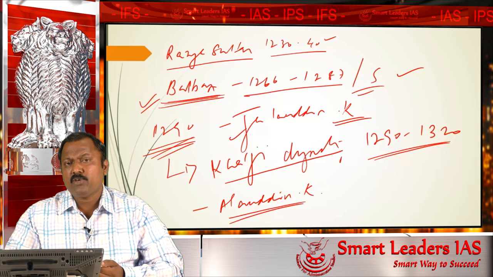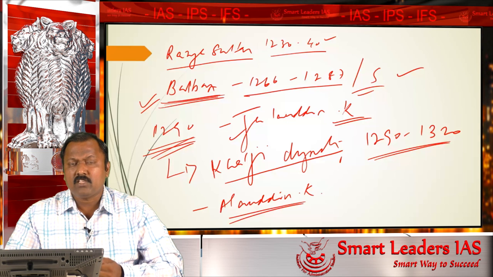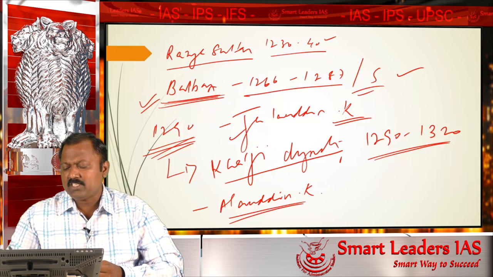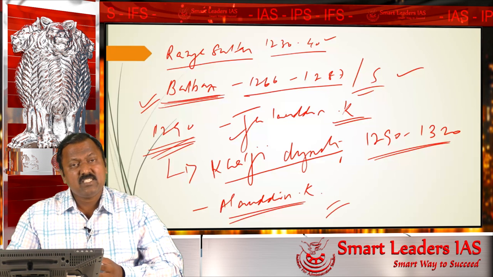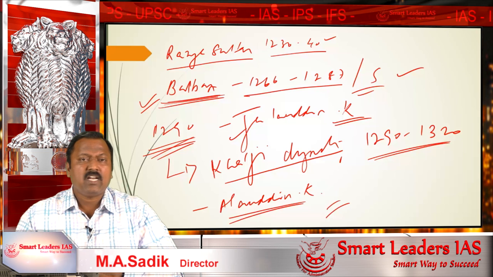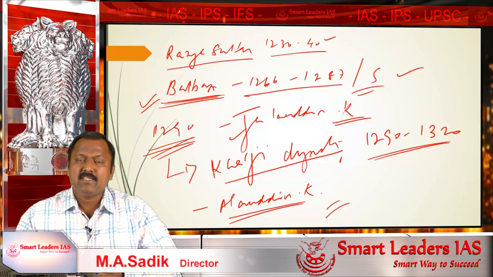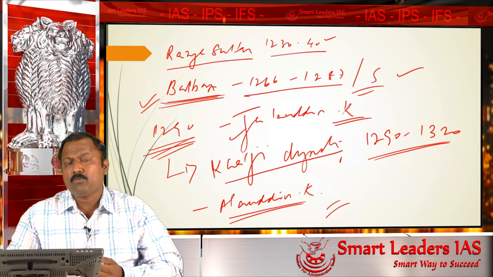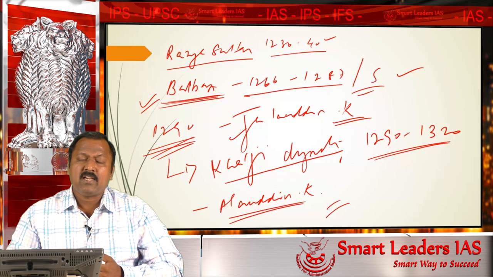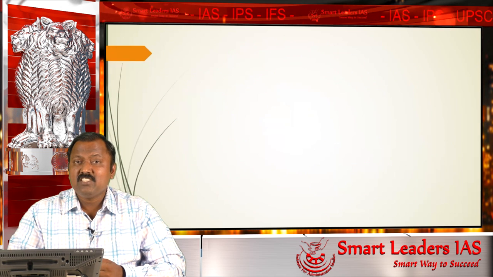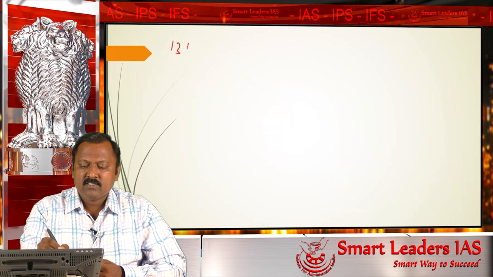He is responsible for bringing many reforms like military reforms, market reforms, agricultural reforms, administrative reforms, etc. And he is the first ruler from Delhi and the Delhi Sultanate to cross the Vindhyas and invade the southern part of India. He sent one of his generals, called Malik Kafur, who is said to have reached up to Madurai and Rameswaram on one side, and Mabar, that is in Karnataka, on the other side. Alauddin Khilji died in the year 1316.